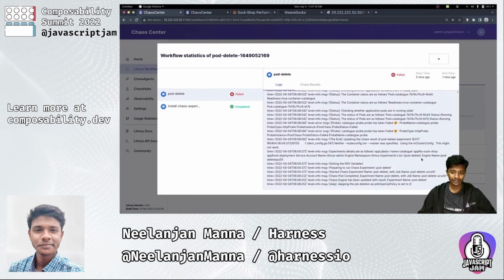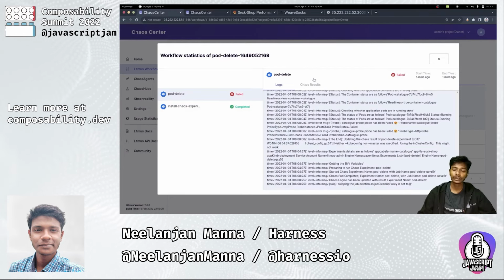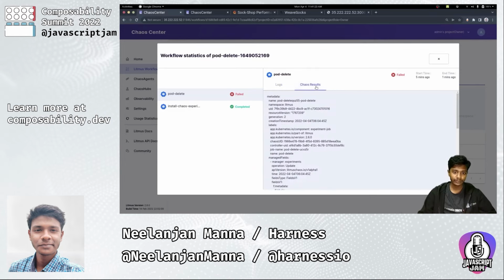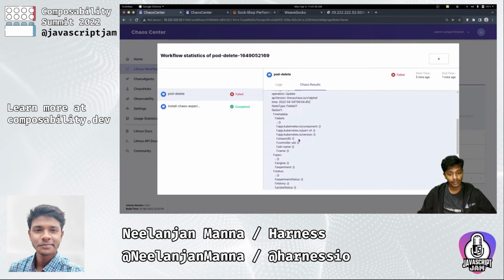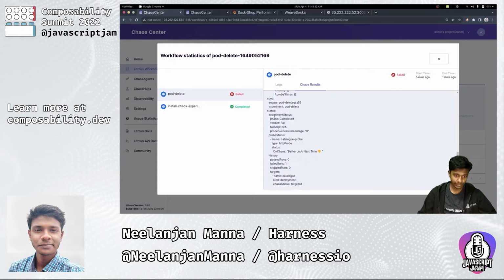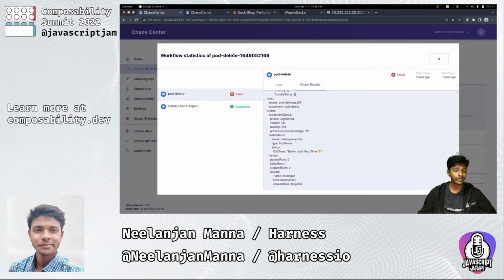So that's how you will be assured why exactly your chaos experiment failed, and you can therefore take measures to improve the application resiliency. As a final step, you can also verify the chaos results. The chaos result displays a summary of your chaos experiment. As you can see, the experiment status is completed, but the verdict is failed, and the reason for that is the probe success percentage is 0. The catalog probe that we had defined, which is an HTTP type of probe, failed.